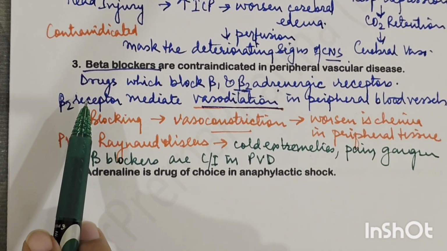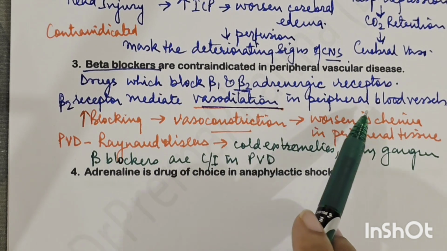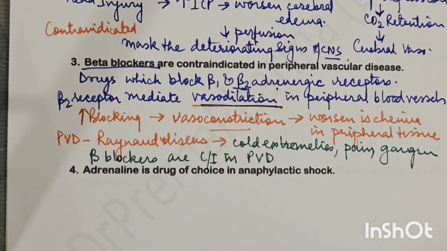So understand that beta blockers are blocking the beta 2 receptor, which mediates vasodilation in peripheral blood vessels, and blockade of this beta 2 receptor will result in vasoconstriction.